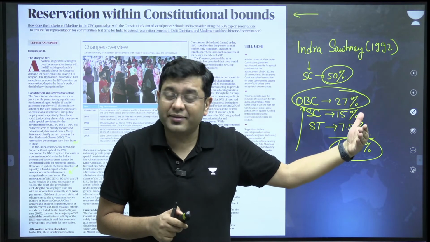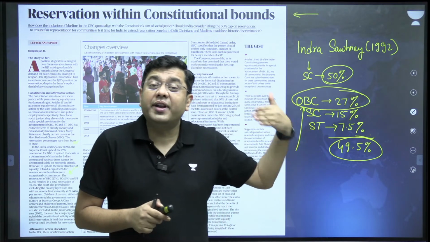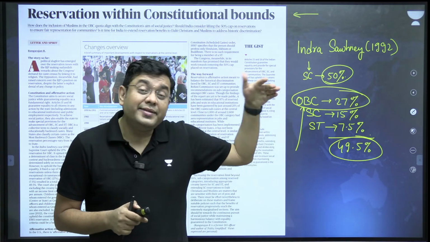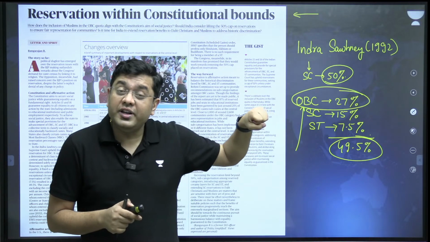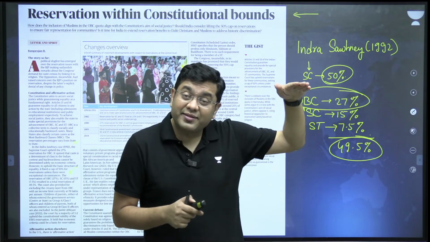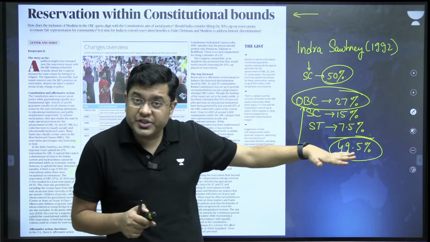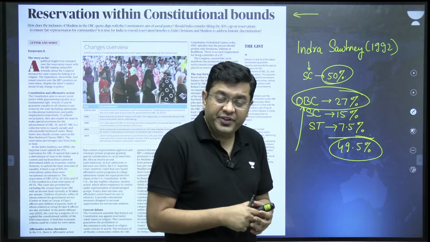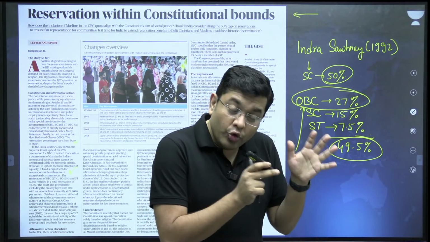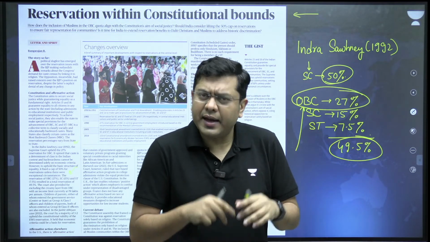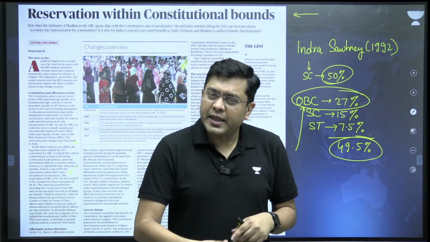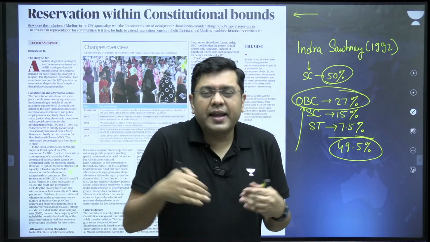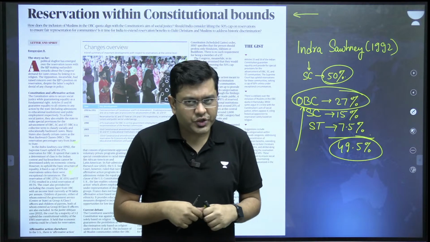Other backward classes. Backward classes are not religion centric. Backward classes can be of any particular religion, isn't it? So why restrict the OBC reservation to only one particular sect? That is the argument. The counter argument is that again it can lead to religious polarization.